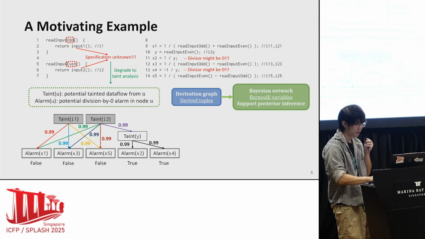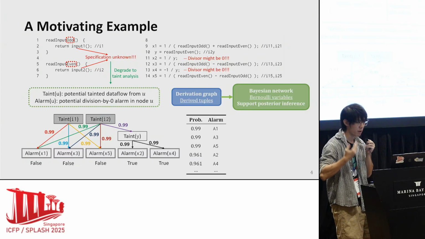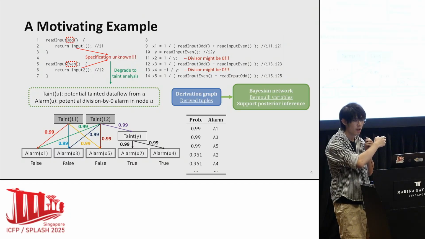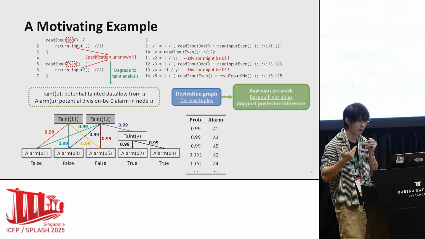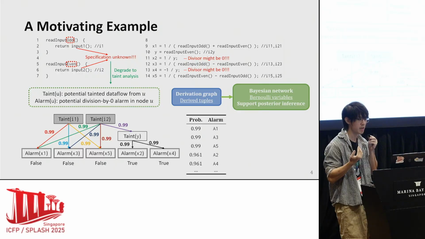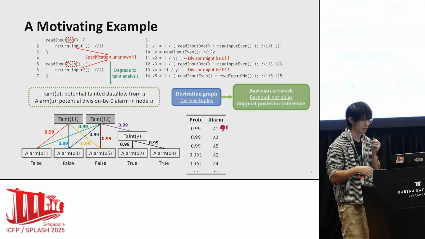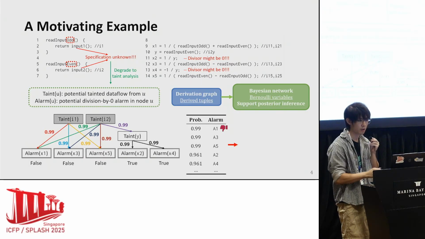For example, we can first calculate the probability of A1 to A5. Here, alarm xi is simplified as Ai. For A1, A3, A5, we all have the same highest probability. Therefore, the user checks A1 and gives negative feedback. Then, based on that, we can calculate the conditional probability under this feedback.